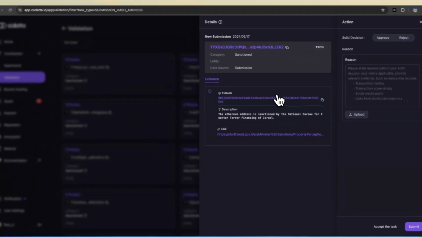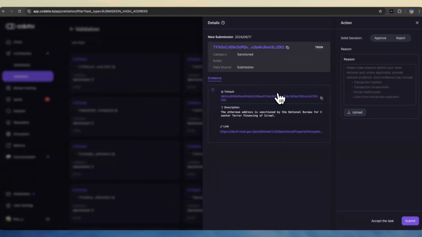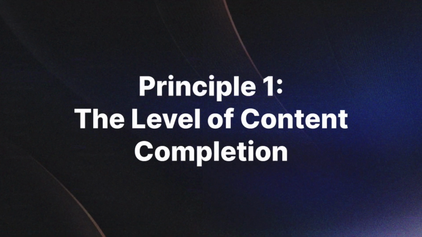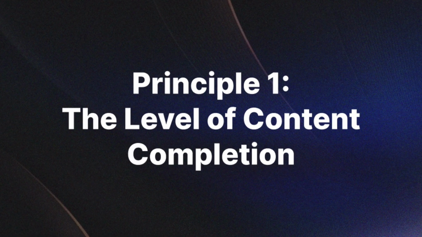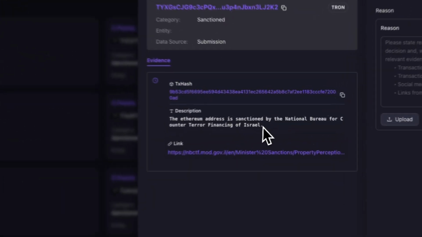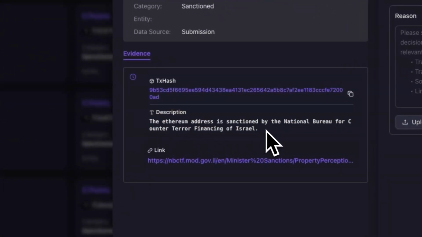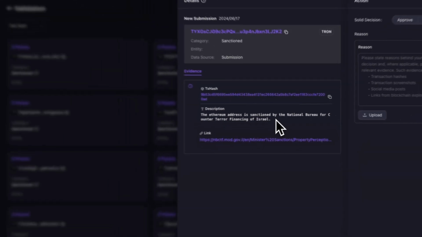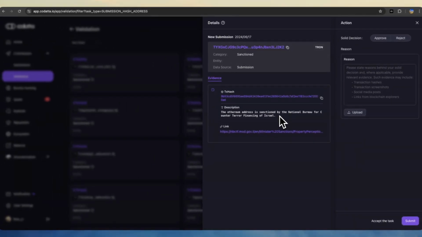Let us go through the 3 principles of validation before we actually complete one. First would be the level of content completion. Make sure to check if a submission has all the required information filled out. The text here is where we usually find insufficient information. Even a brief description of the address can tell you that this user is treating this submission seriously, and the information here is reliable.